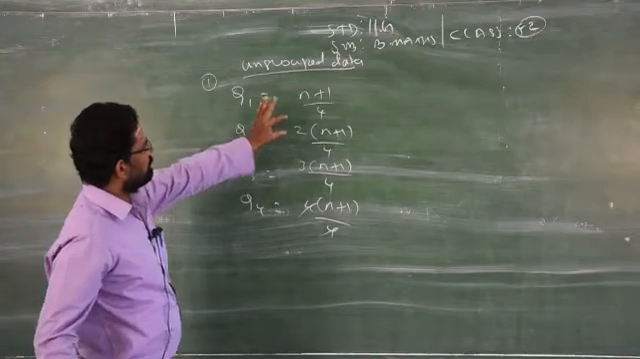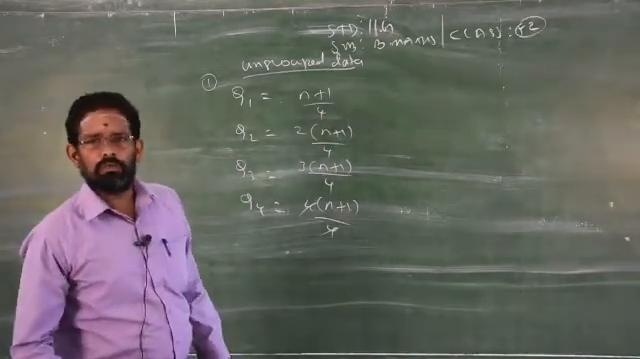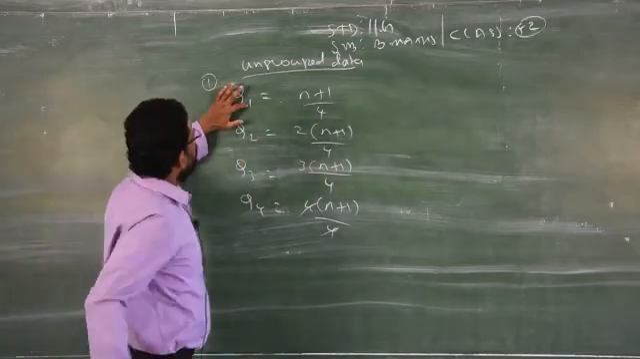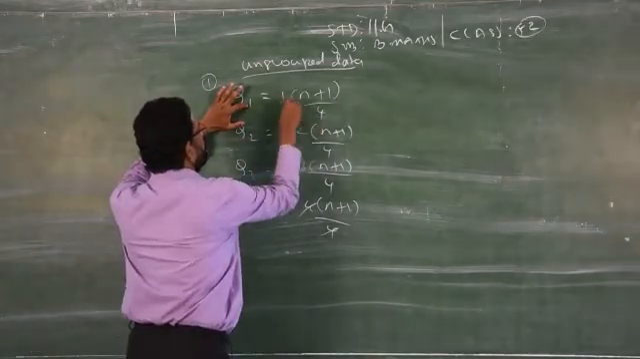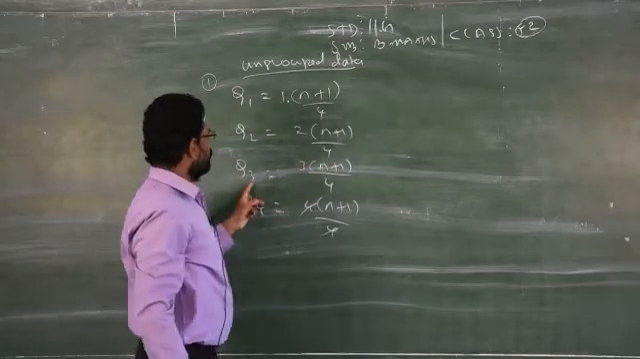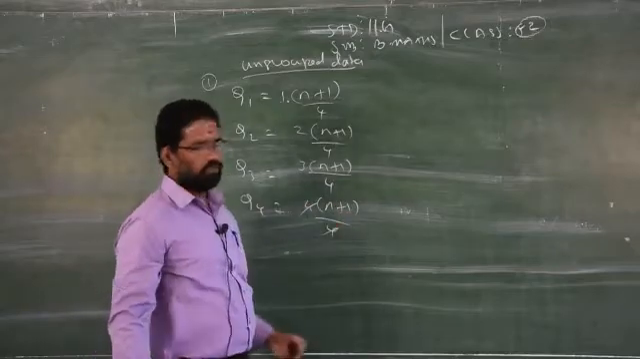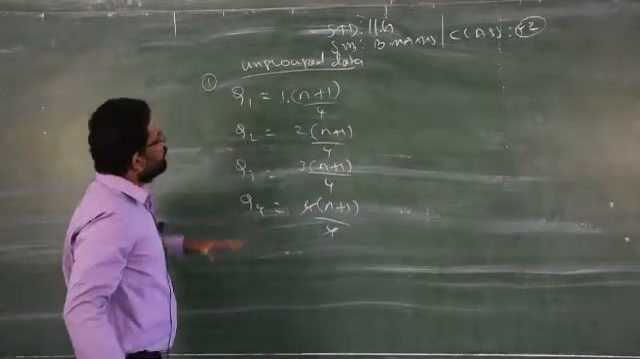You have to memorize this. This is n plus 1 by 4. Quarter means by 4. If it is Q1, you have to write 1 into n plus 1 by 4. Q2 is 2 into n plus 1 by 4, Q3 is 3 into n plus 1 by 4, and Q4 is 4 into n plus 1 by 4. So this is for ungrouped data.